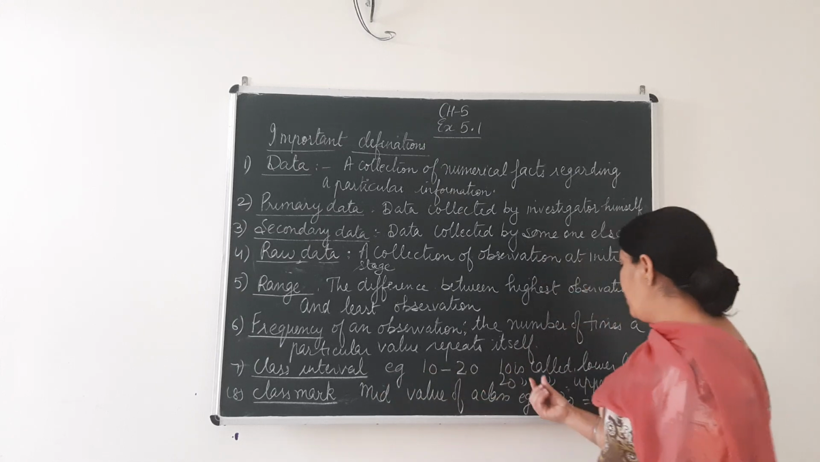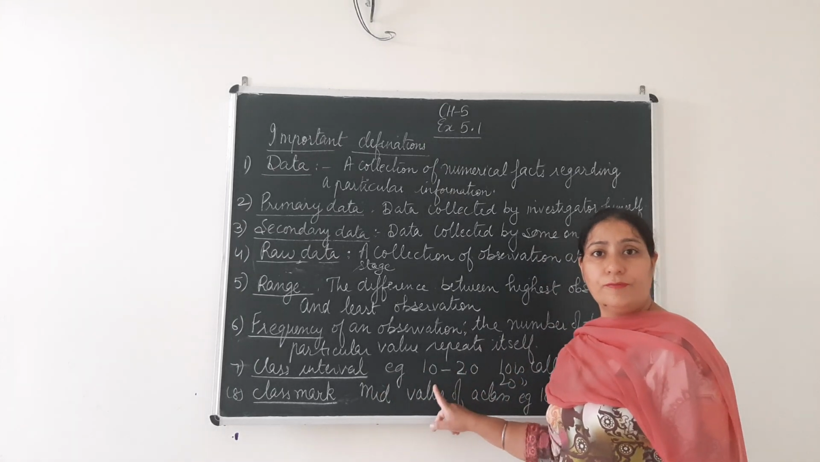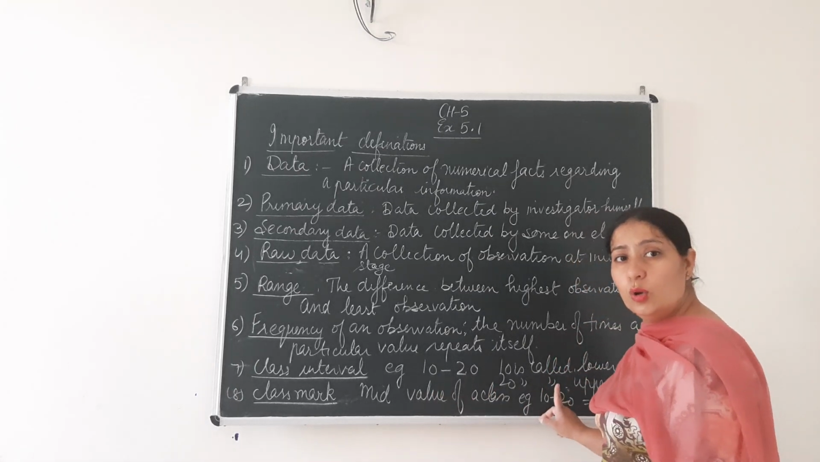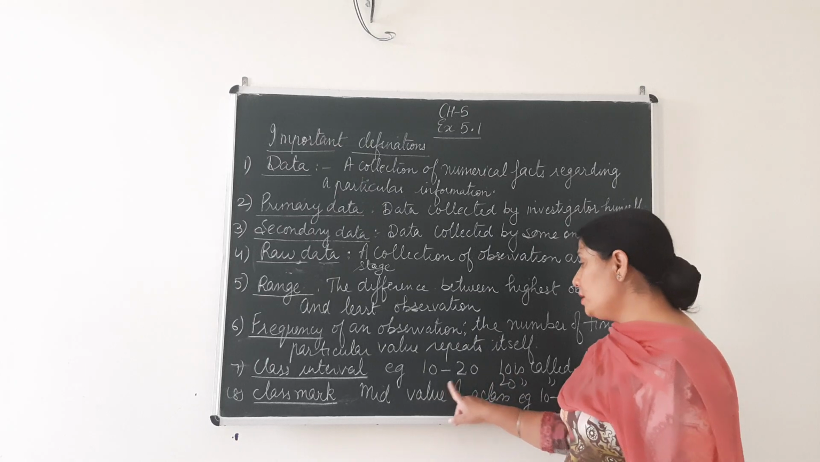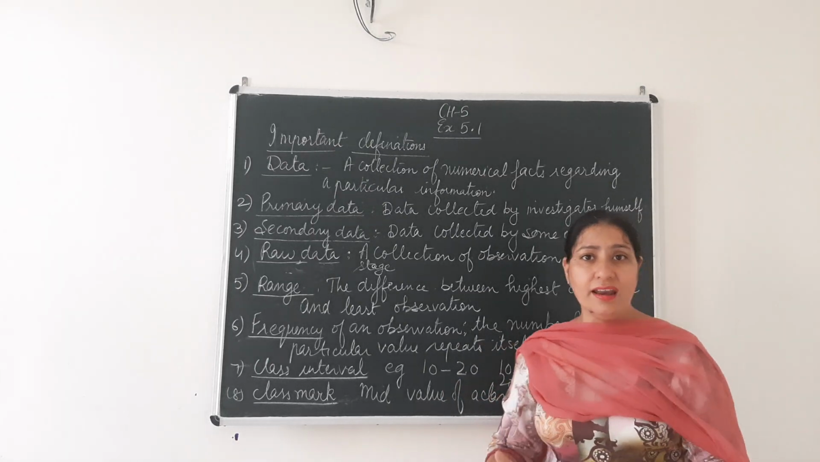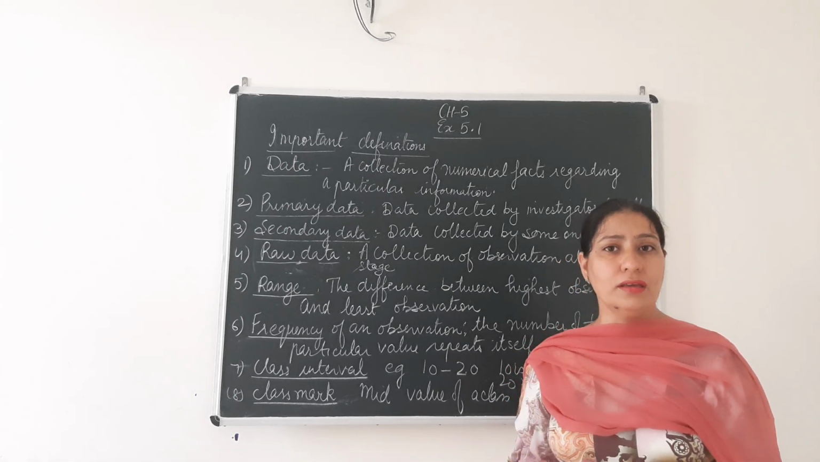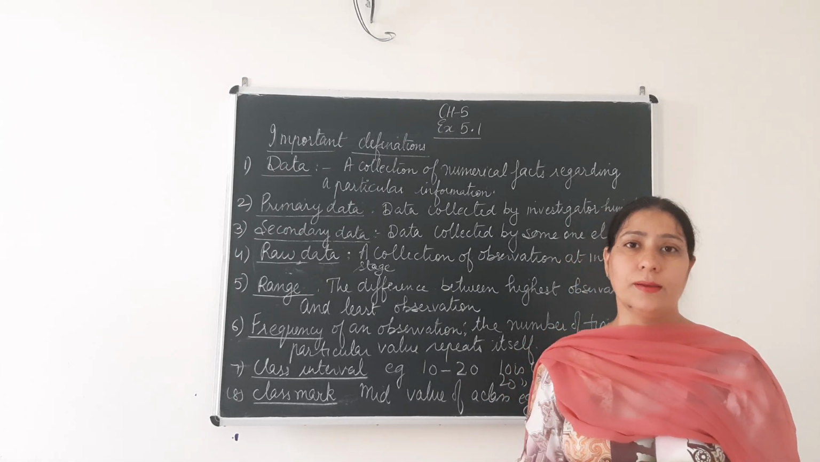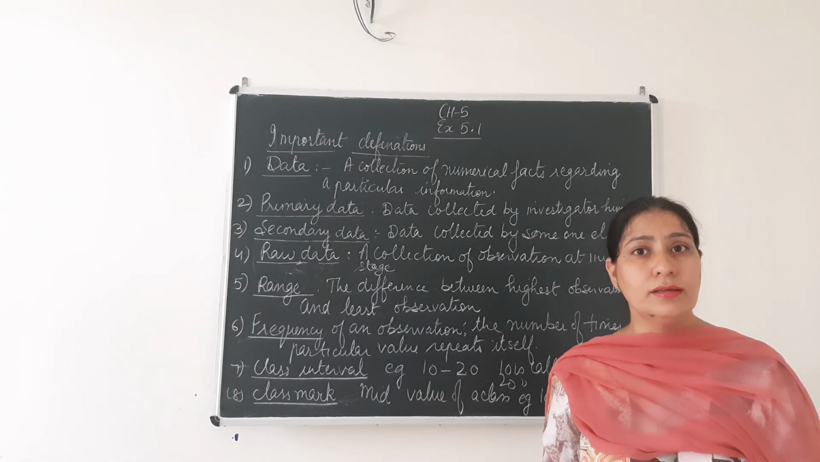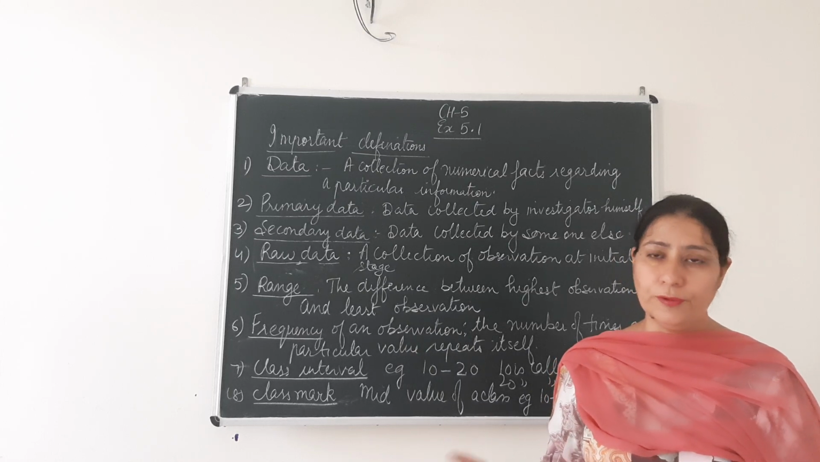Clear? Now see, when I say 10 to 20, first what comes? 10. What is 10? 10 is the lower limit. And what is 20? 20 is the upper limit. The one which comes first, which is smaller, that is the lower limit, and the second one is the upper limit. Say for example another, 70 to 80. Which is the lower limit? 70. Which is the upper limit? 80. Clear to all of you?